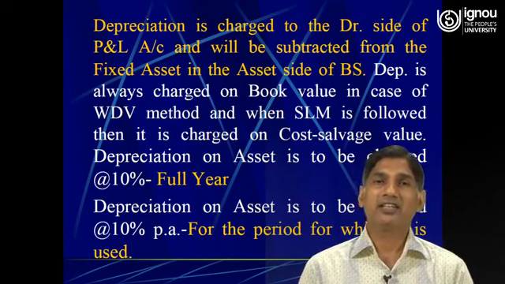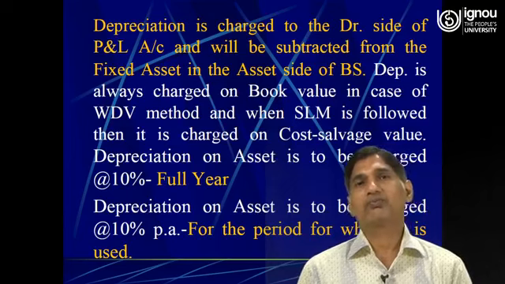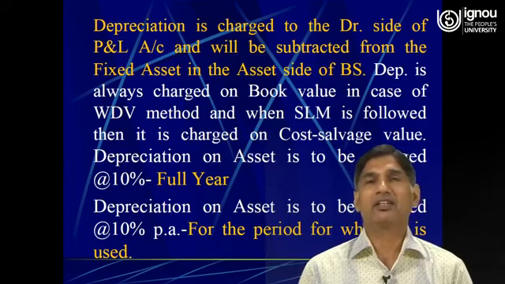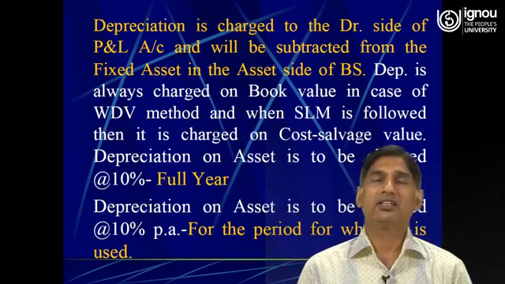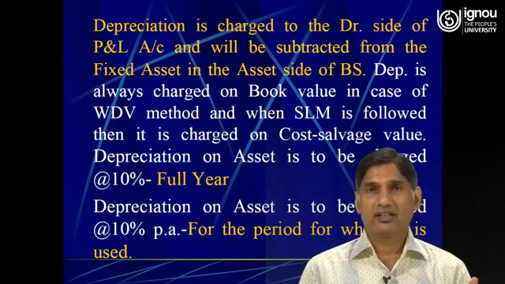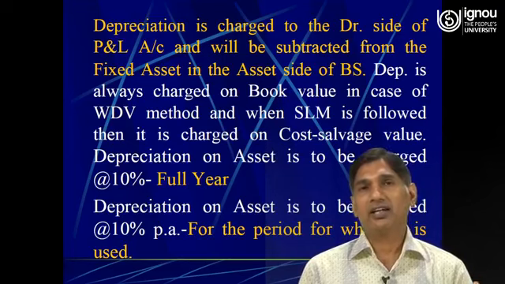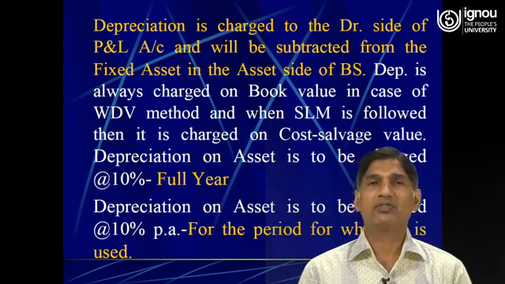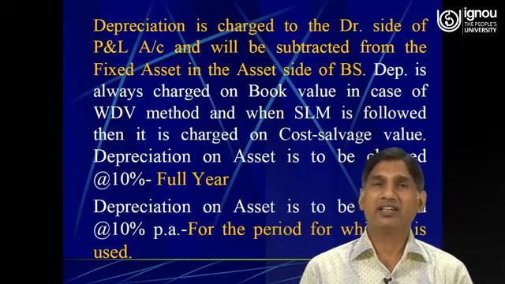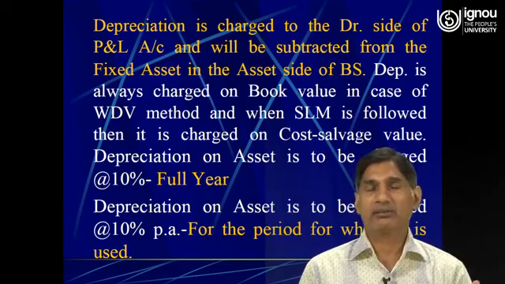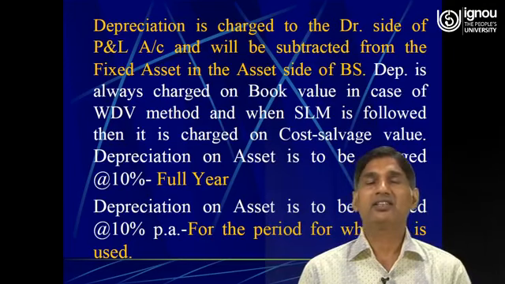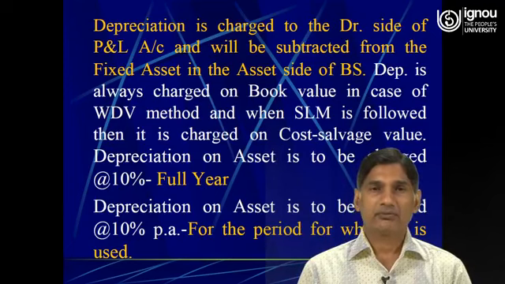And one most important thing about depreciation, I would also like to tell my dear learners, is that in case of the straight line method, the amount of depreciation is charged according to the formula: the cost of the asset minus scrap value, or the value realized at the time of discard of the asset, divided by the expected useful life of the asset. This is how we calculate the amount of depreciation where the straight line method is used.